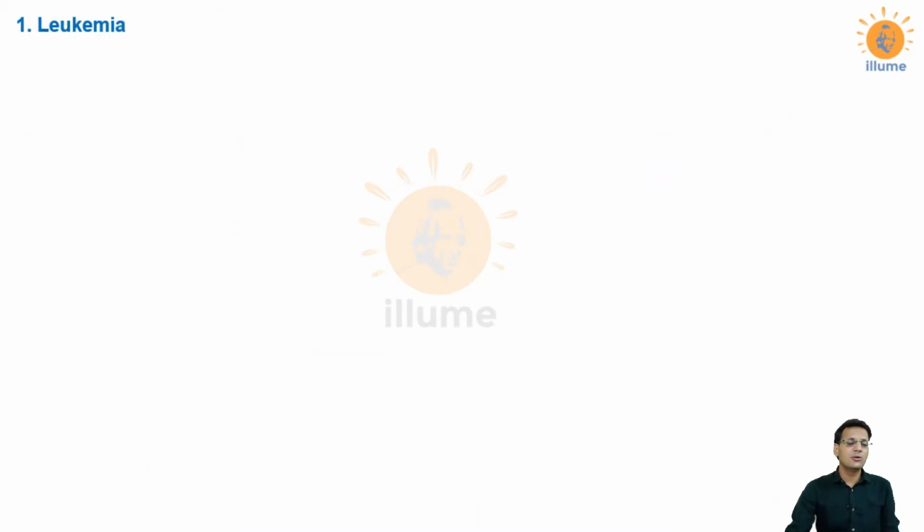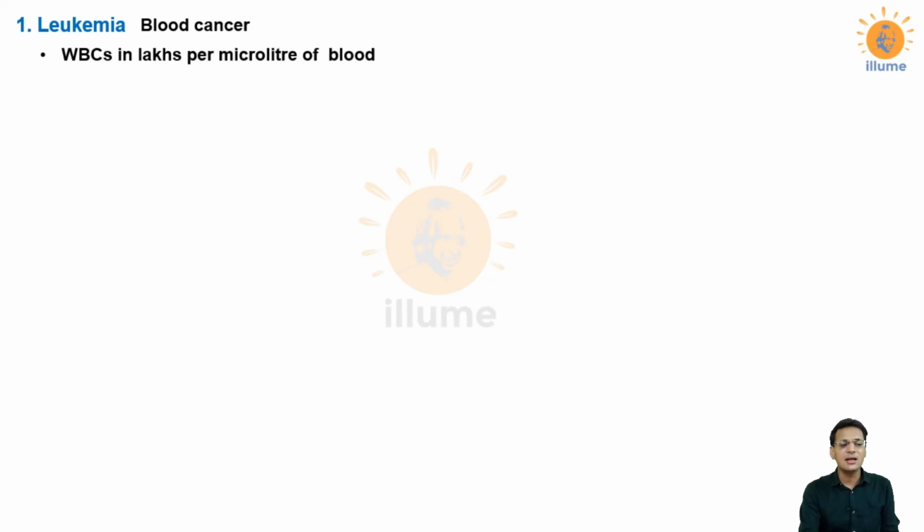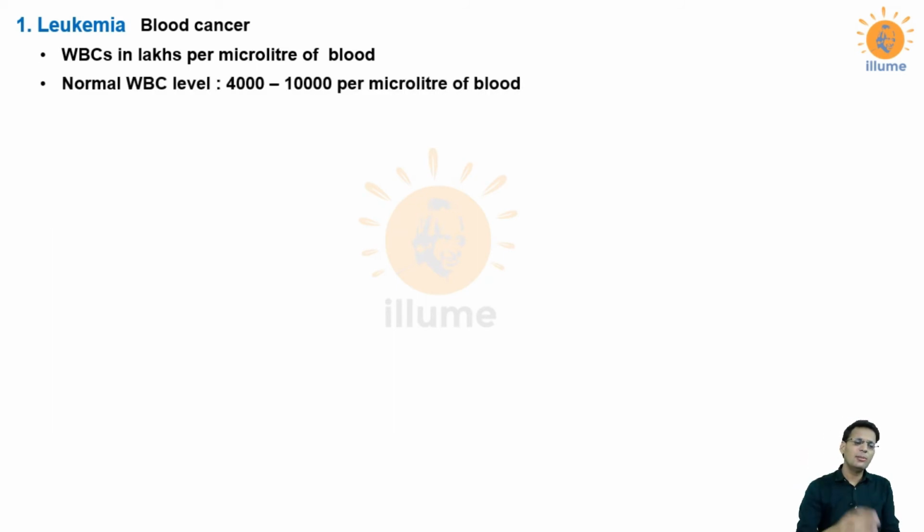Now I will have a good discussion on some common cancers which are frequently asked in examinations. So let's start. I will discuss only those things which are frequently asked in exams. I won't go into deep details. First is leukemia. As we just discussed, leukemia is blood cancer, and it is characterized by an increase in the number of WBCs. What is the normal WBC value? It is 4,000 to 10,000 per microliter of blood. It is not for the entire body.